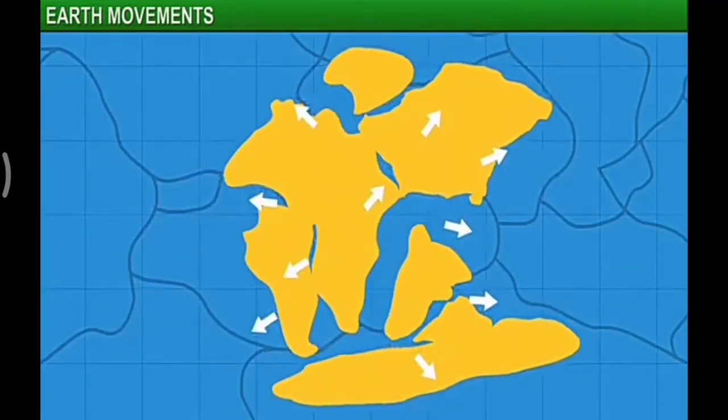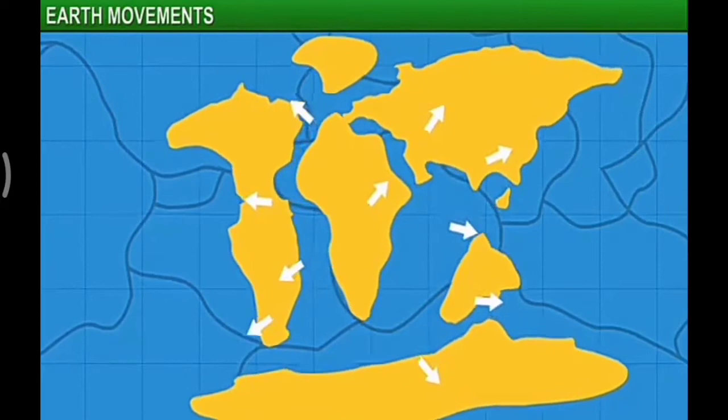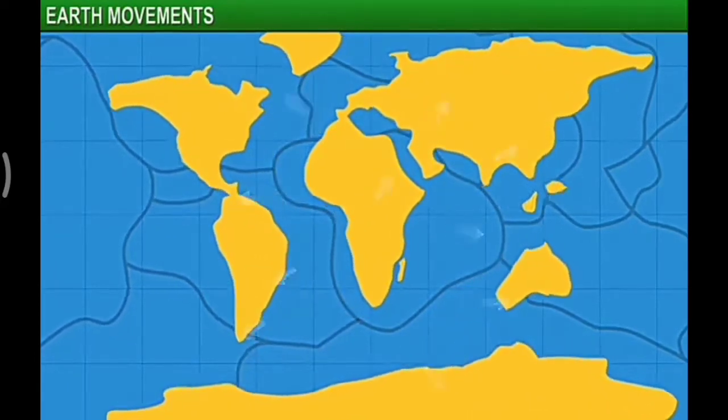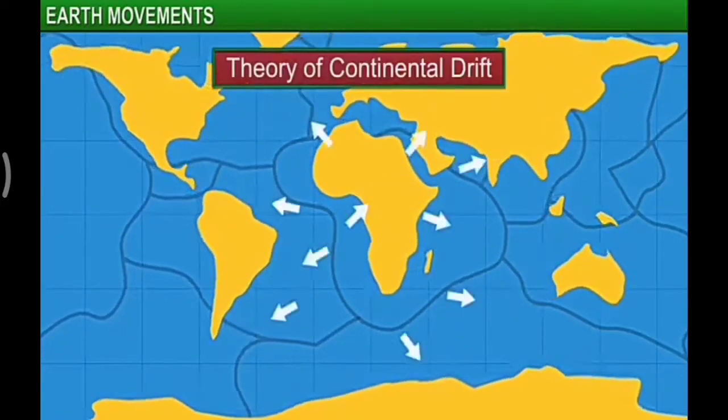The theory of the splitting of the big landmass into seven big continents is known as the theory of continental drift.